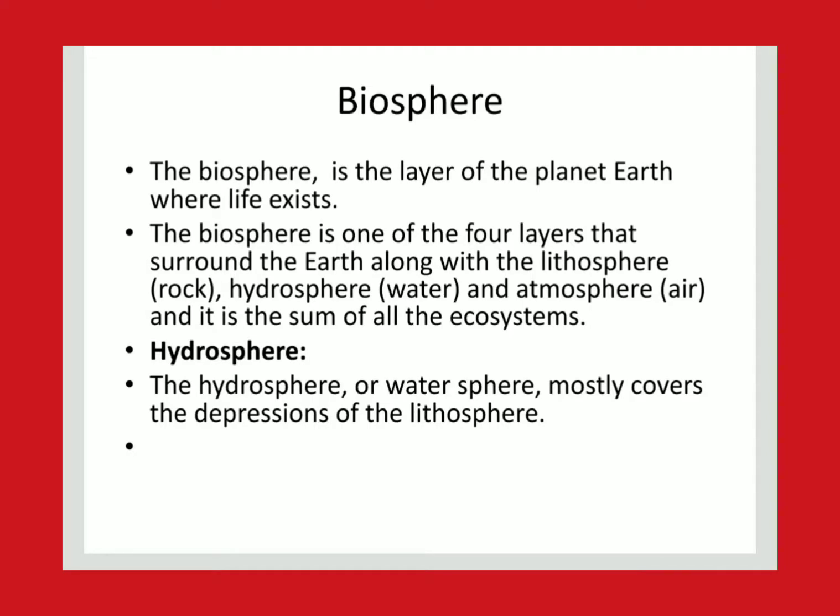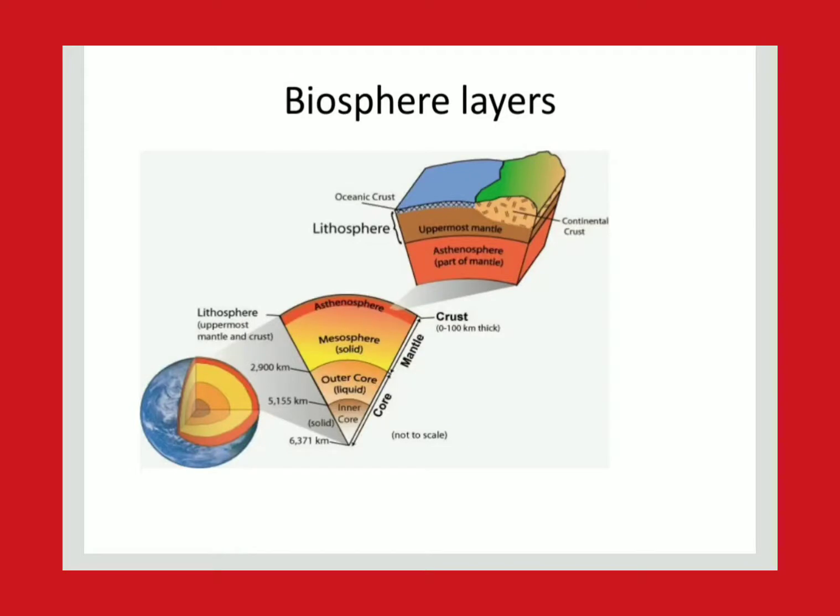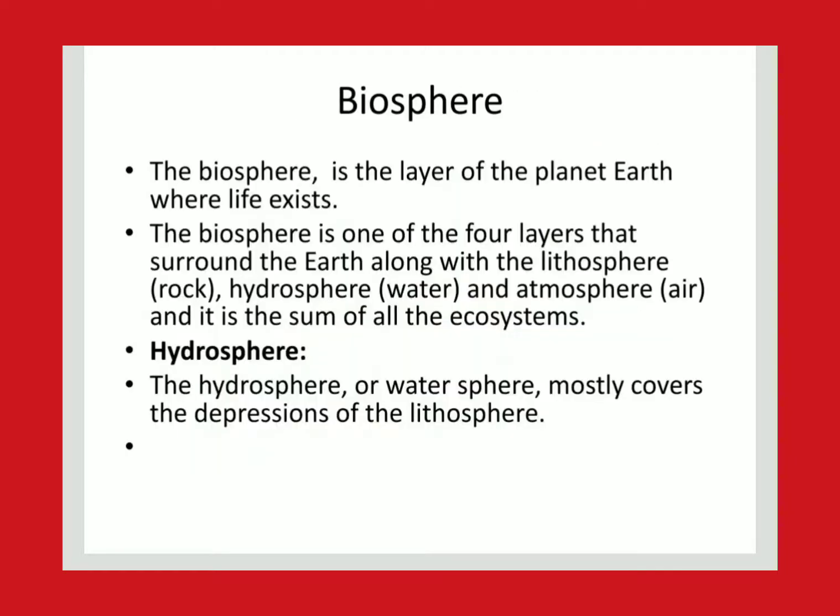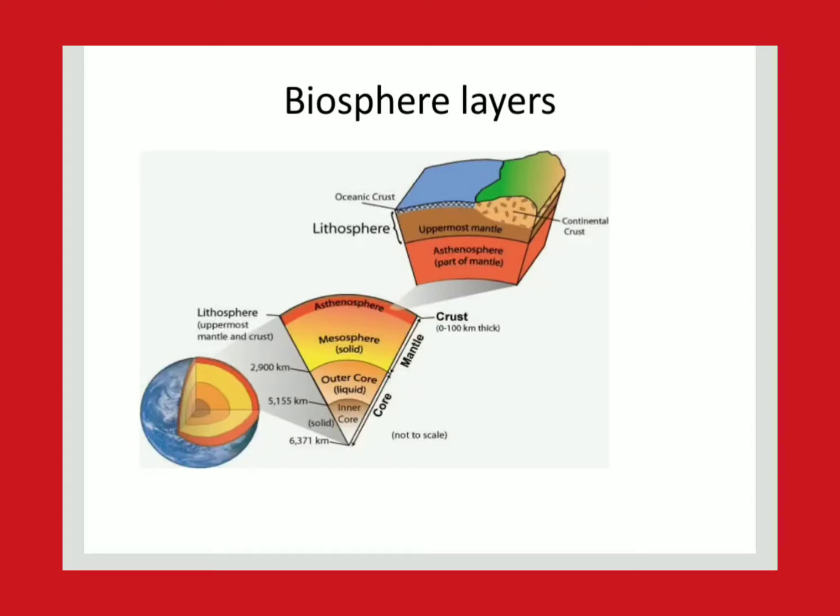Lithosphere is the rocky area, so the soil completely. Let us see here in the diagram: the lithosphere, and the hydrosphere, the water areas. Oceans, lakes, all the water streams come under the hydrosphere. Actually, 70% of the Earth is covered with water only.